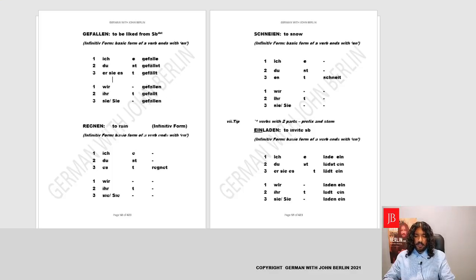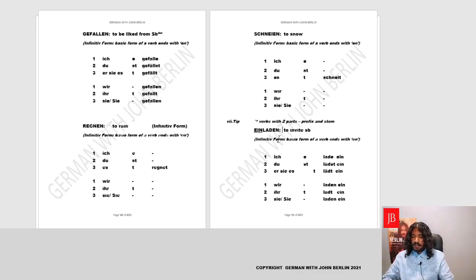These are the passive verbs. For example, a good example of a passive verb is regnen, to rain. Now you cannot say I rain, you cannot say you rain, you can only say it rains. Yes, so it's es regnet. Similarly schneien, you can't say I snow, you snow, it doesn't make sense. You'll say es schneit, it snows. And in the last, I'll show you some verbs which have two parts, the separable verbs in German. We'll do them separately when the time comes. This is just to introduce you.